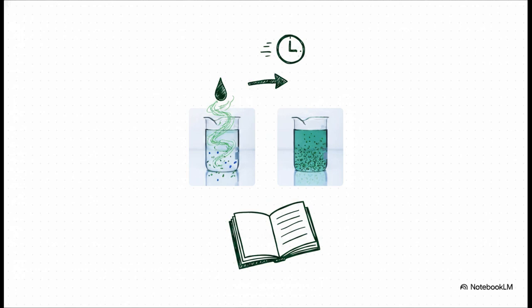But think back to our invisible rulebook. Liquid particles are packed closer together, and they aren't zooming around nearly as frantically as gas particles. Because it's such a crowded, slower-moving environment, diffusion in liquids takes way more time. This is exactly why dropping a little bit of food coloring into a totally still glass of water can take literal days to fully mix and turn the whole glass green.